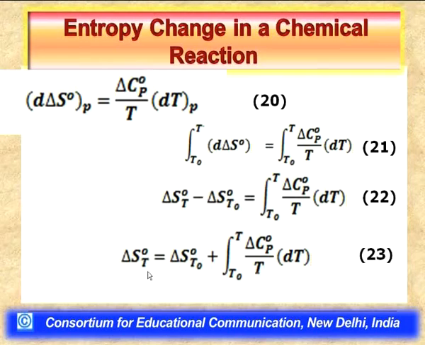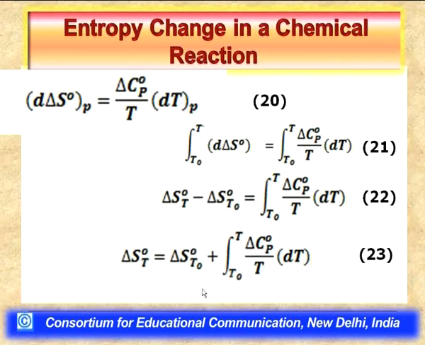The standard entropy change of reaction at temperature T becomes equal to the standard entropy change of the same reaction at temperature T0 plus the integral term from temperature T0 to T of delta Cp standard by T dT, where delta Cp standard is nothing but the difference of standard heat capacities of products and reactants, each multiplied with their stoichiometric coefficients in a balanced chemical equation.